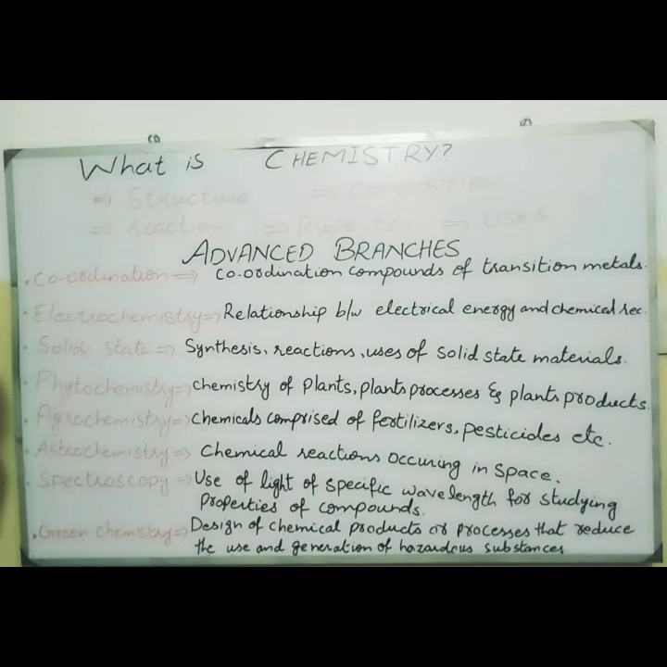Next one is spectroscopy, and it is also a very vast branch. It is used in almost every branch of chemistry, and it is a very important and useful branch. In spectroscopy, light of a specific wavelength is used for studying properties of chemical compounds. Spectroscopy is further divided into different types according to the instrument which we are using. It may be mass spectrometry, infrared spectroscopy, ultraviolet spectroscopy, or NMR spectroscopy, or nuclear magnetic resonance.